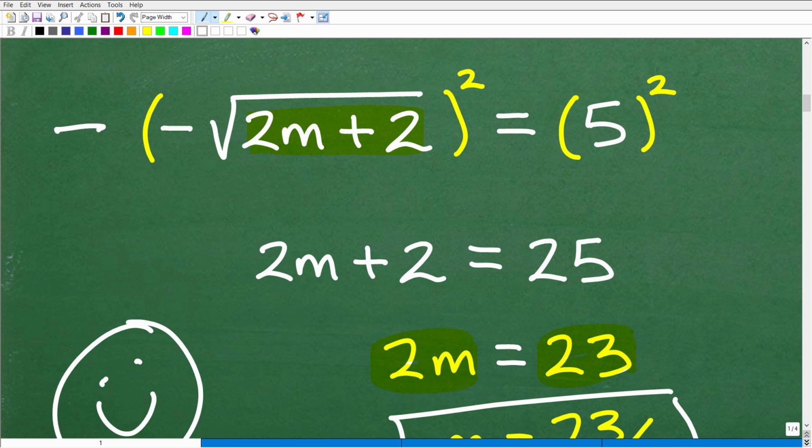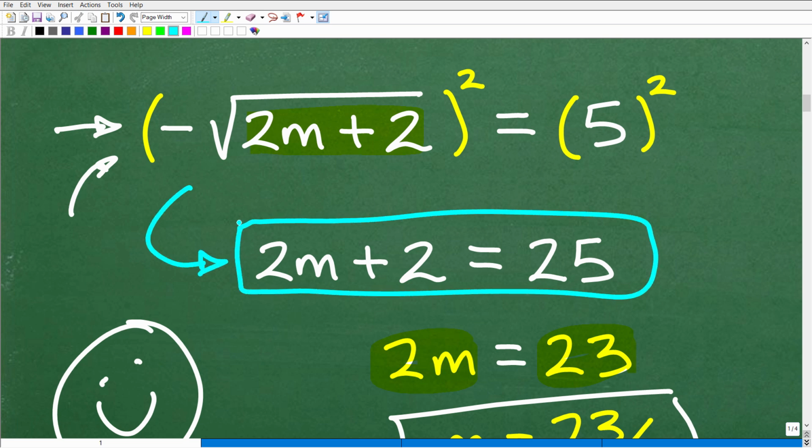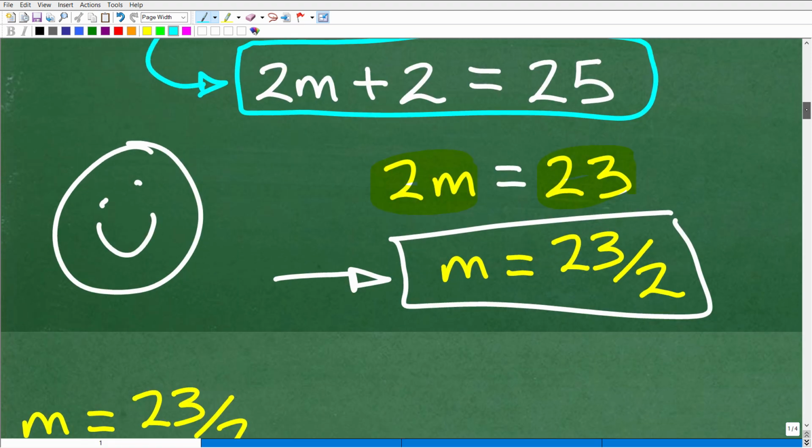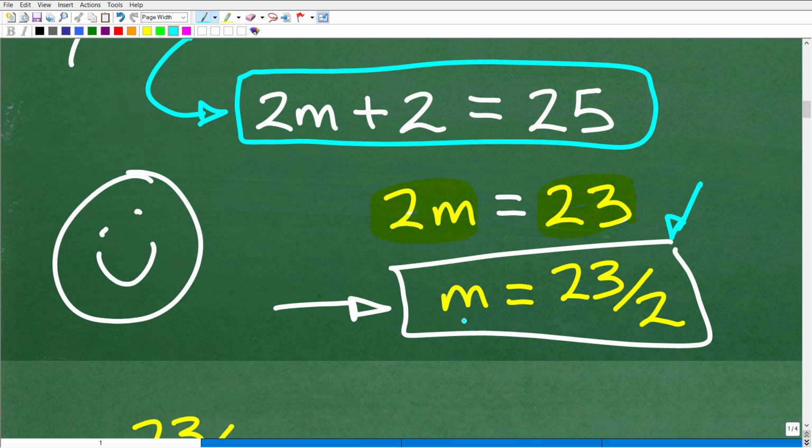At this point, we can introduce what we call extraneous solutions, extra solutions. By virtue of doing this step, the resulting equation could pick up extra solutions that are not actual solutions in the original equation. So therefore, you must always check these answers.